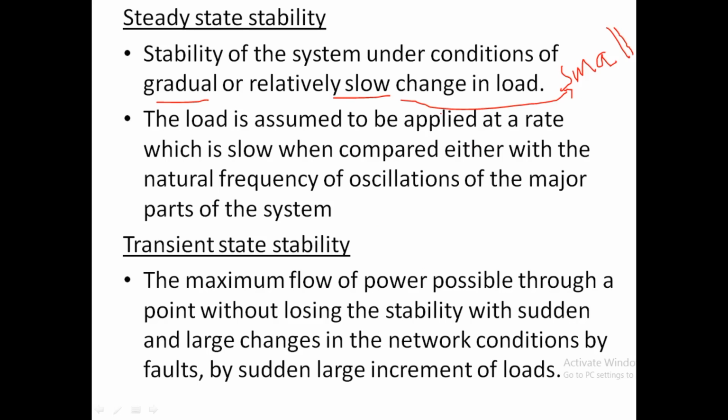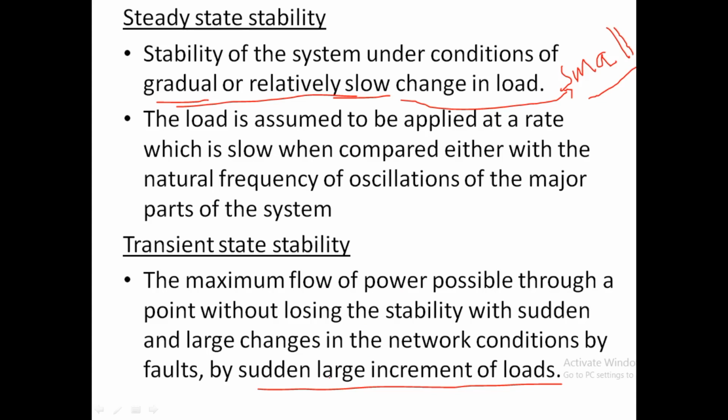Now, what is the difference? Here we have two major things to notice: the change is gradual or slow, and the change is small. But in transient stability, it is a sudden large increment of load. Just the opposite. There the change was very slow or gradual, but here it is very sudden or rapid. There the change was very small; here the change is very large.